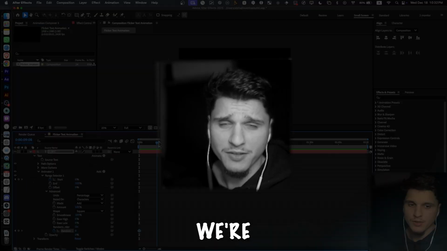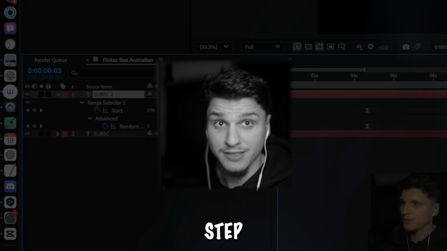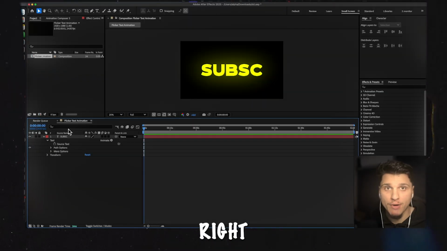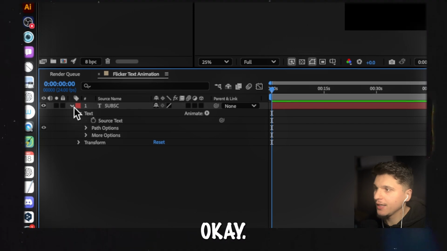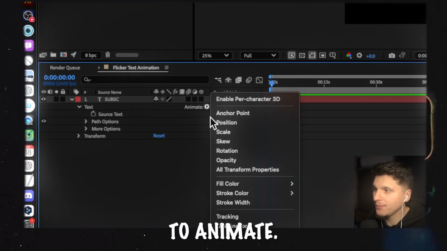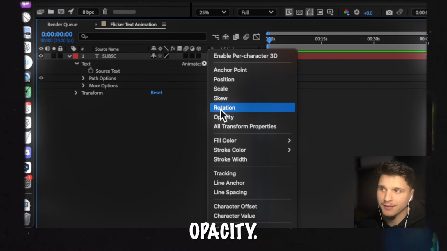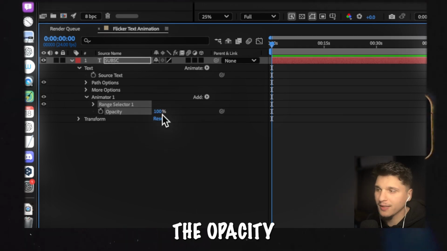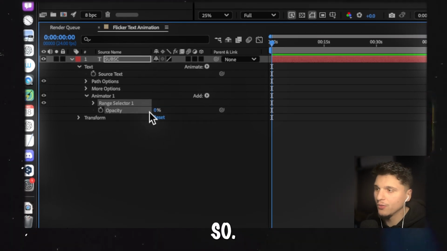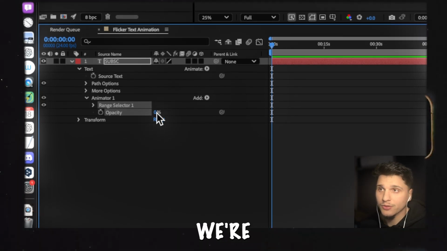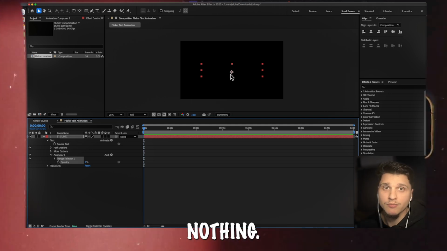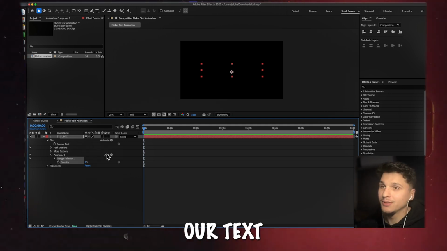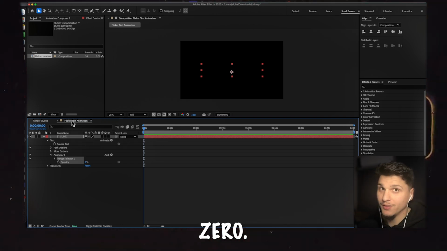So the first step we're going to have to take right now is to go here to animate, expand here, and then select opacity. Now we're going to have to decrease the opacity all the way to 0, like so. After doing this, of course, the opacity of the text is nothing, it's not there, because we turned the opacity all the way to 0, duh.